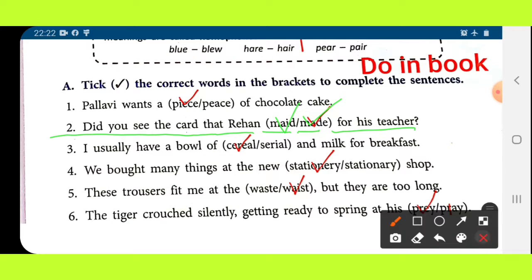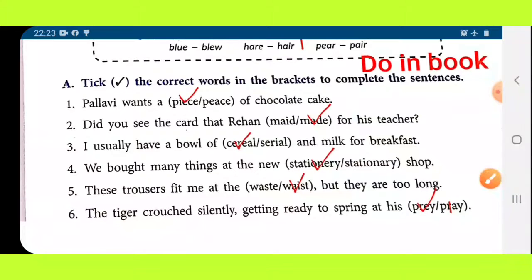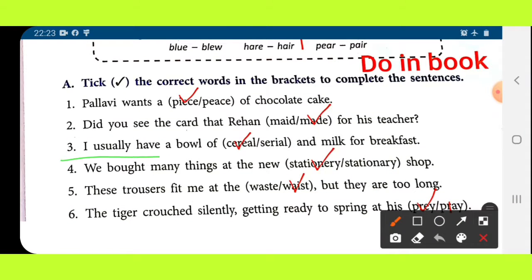Next: I usually have a bowl of dash and milk for breakfast. Serial means a story telecast or broadcast on TV. Do you take it at breakfast? No. So this serial is wrong, and this cereal is a kind of food. Next: we bought many things at the new dash shop. Stationary means motionless and stationery means office items. We bought office items, so here stationery, E-R-Y, will come.